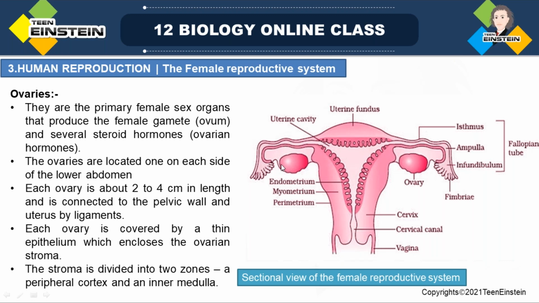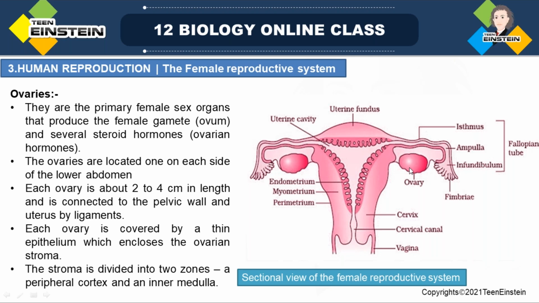In this picture you can see ovaries on both sides, right? They have almost an unshelled almond shape. Ovaries are the female gonads. From the ovary, ovum is produced, right?